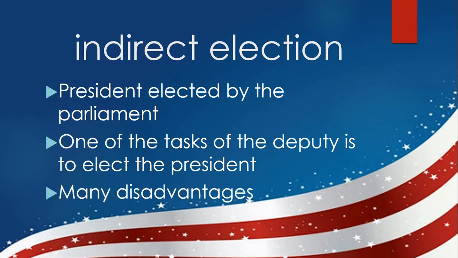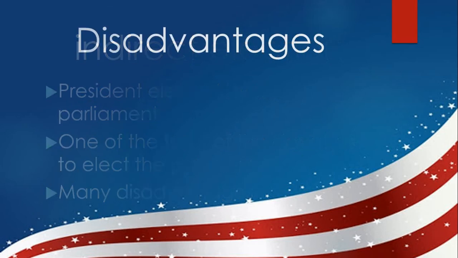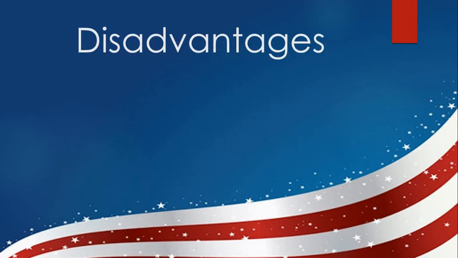This system, despite its simplicity, as it does not require a mobilization of the government in order to prepare for millions of people to vote, has many disadvantages that you will see right now. The first disadvantage of the indirect electoral process is that it does not give a big credibility to the president, as he's not directly elected by the people, but by their representatives, which are the deputies that form the parliament.